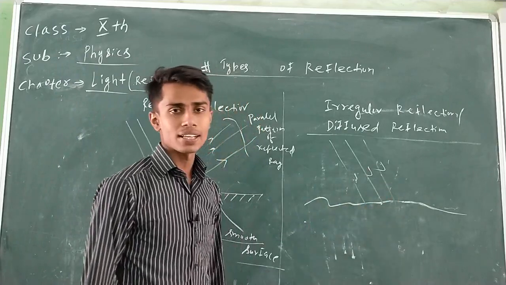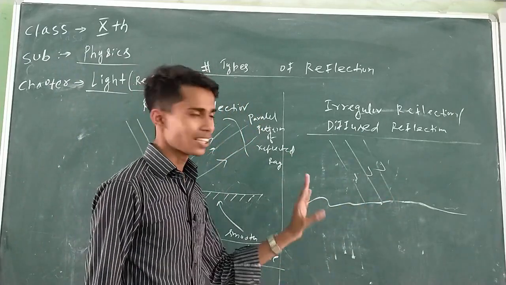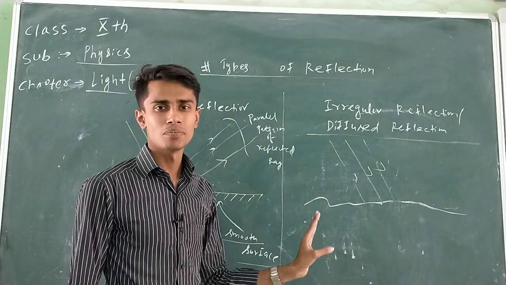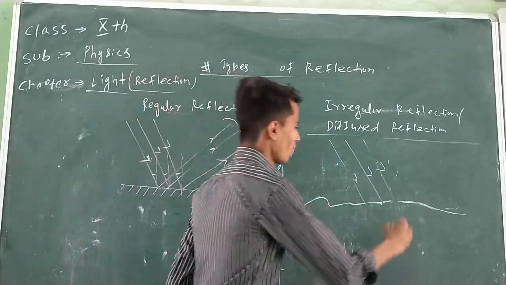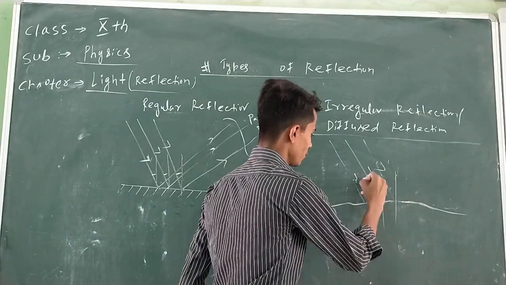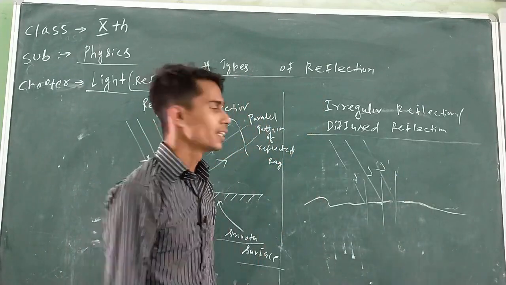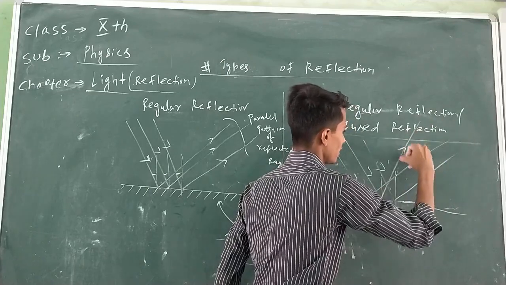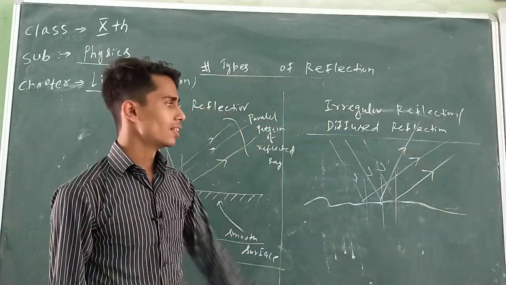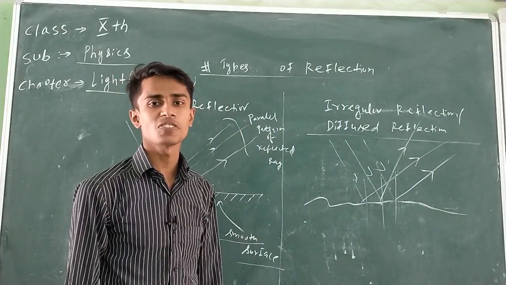Since the incident rays are parallel, but for each incident ray, the angle of incidence is not the same, not identical as in the case of a smooth surface. Why? The surface is not smooth. For each incident ray, the angle of incidence will be different, and for different angles of incidence, the reflected rays will spread in different directions. Okay, this is the case of irregular reflection or diffuse reflection.